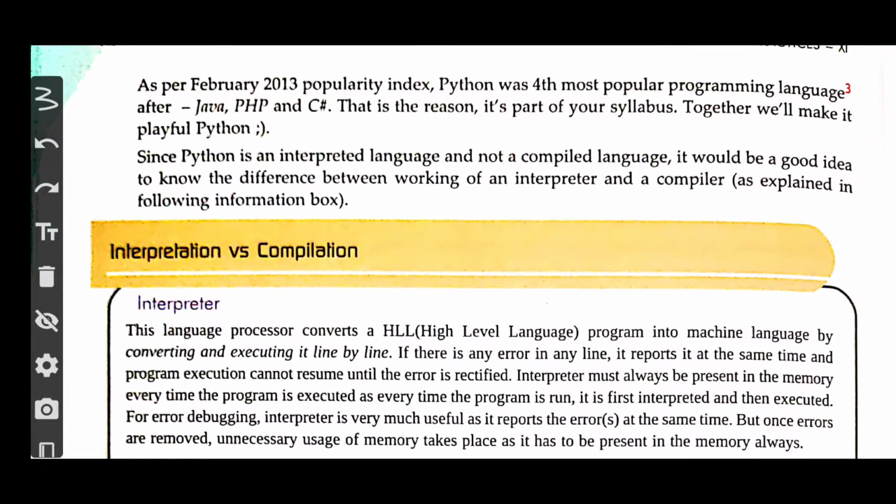Okay, they have given us some statistics. Let us see what stats they are giving.